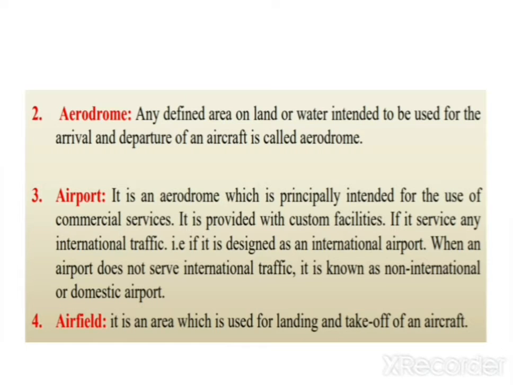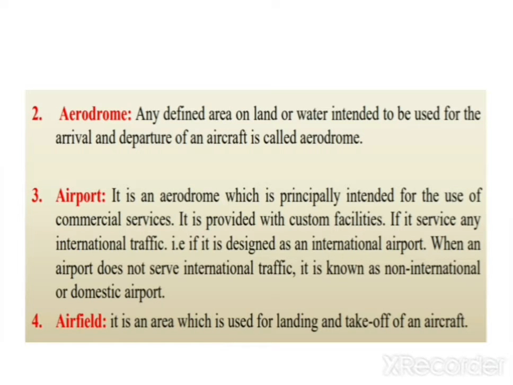And airport, we have already seen, is the place where some facilities are provided to the passengers. And airfield is the place where no facilities are provided to the passengers, but the passengers can access air transportation from land transportation. So this is most important: what is the difference between aerodrome, airport and airfield.